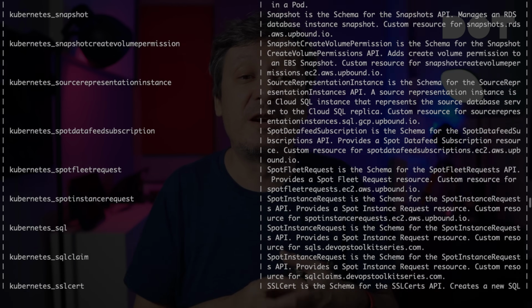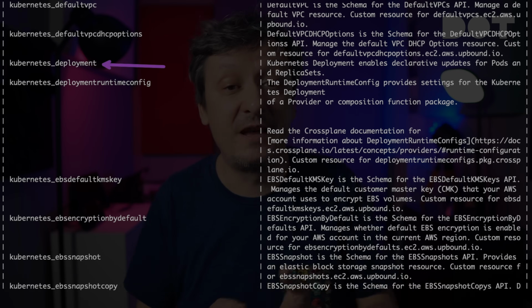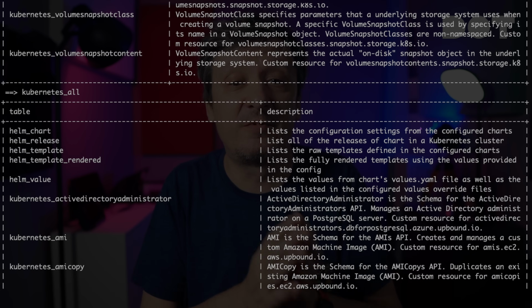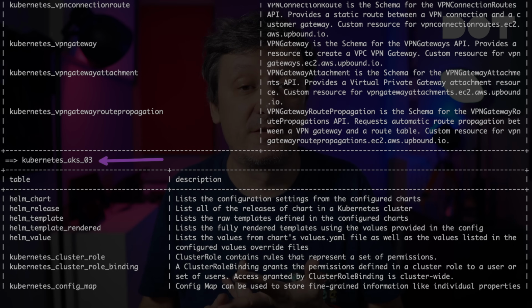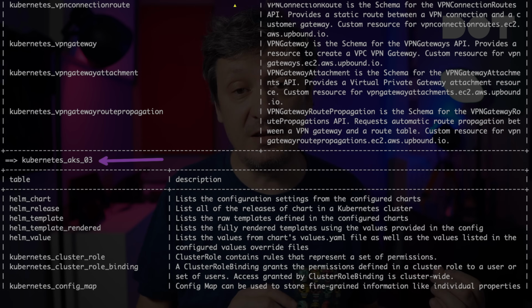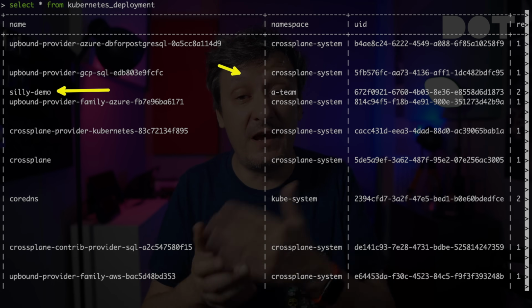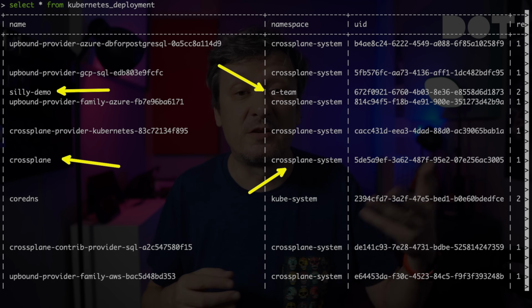For example, if you're interested in deployments, the data is stored in the Kubernetes deployment table. Similarly, we can output all the tables no matter from which source they were created. Since for now, the only source are Kubernetes clusters, we can see tables coming from all clusters, from AKSO3, and so on and so forth. Once we discover what is available, we can start querying the database and, for example, retrieve all deployments. We can see that silly demo from the A-team namespace is there, that crossplane from crossplane system is there as well, and so on and so forth.